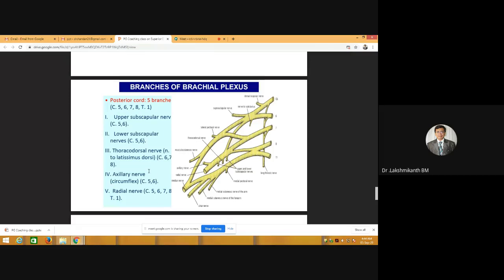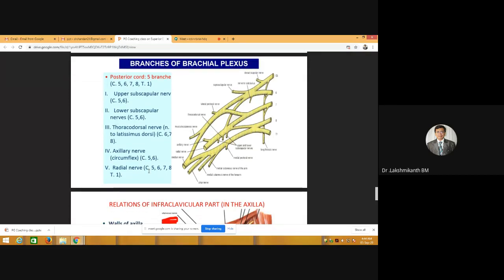Okay, fine. So radial nerve will be going along with profunda brachii artery, which is a branch of brachial artery. It is the largest branch of brachial artery and it will go to the spiral groove. It has branches above the spiral groove, in the spiral groove, and below the spiral groove. We'll discuss that when we come to the arm in the next topic.